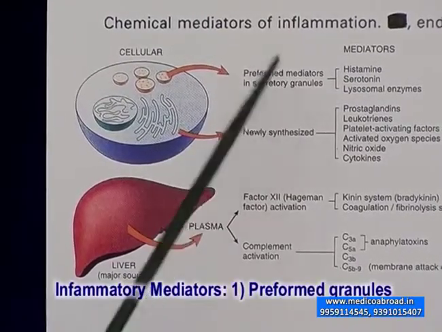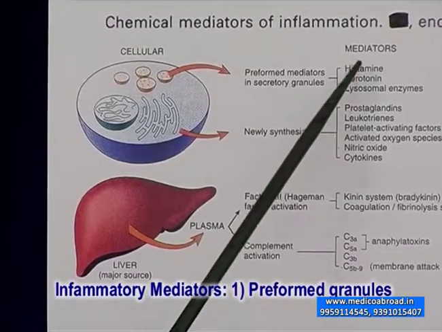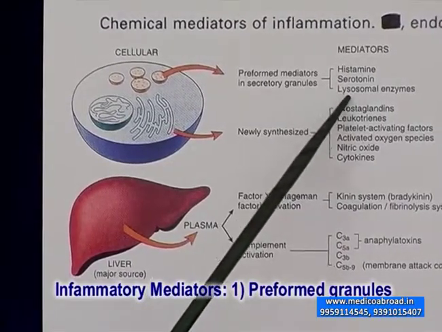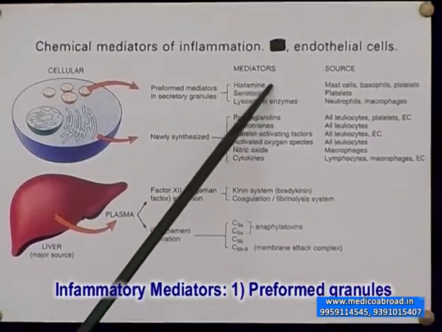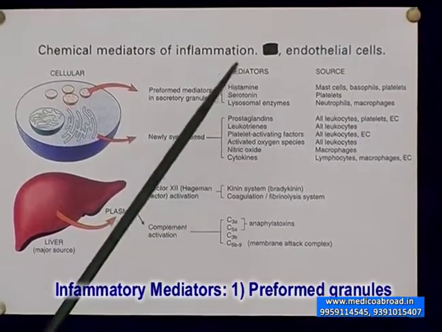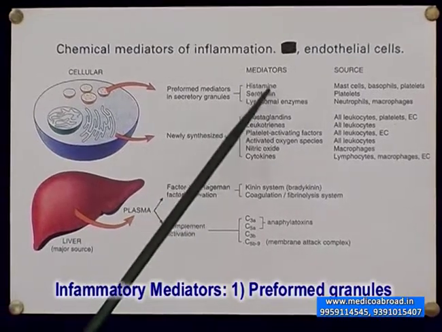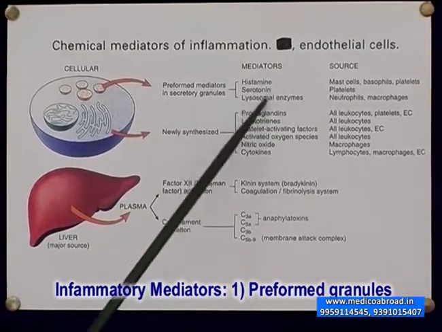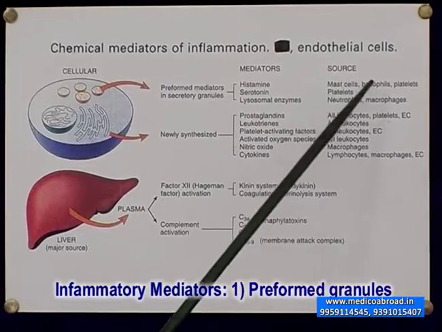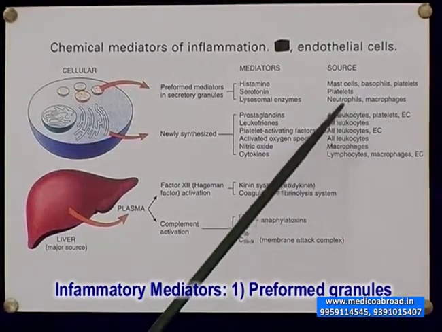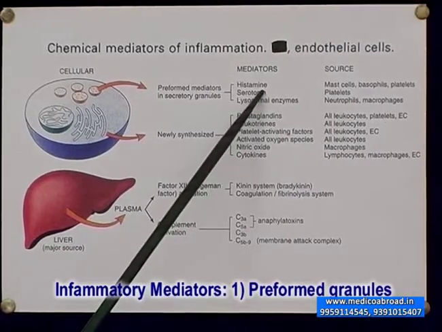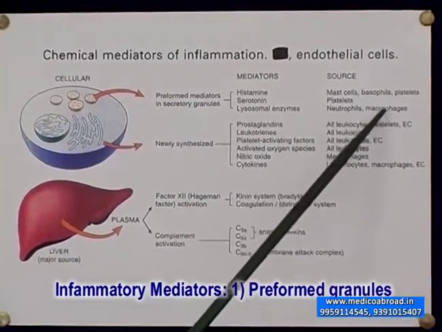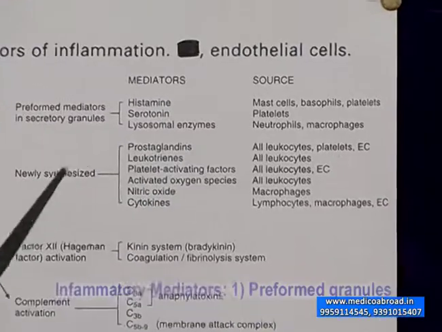Preformed mediators, the most important of them are histamine, serotonin and lysosomal enzymes. Histamine is the most important of them all. It contributes to vasodilatation. The source for these mediators are mast cells, basophils, platelets for histamine; platelets secrete serotonin; neutrophils and macrophages secrete lysosomal enzymes.